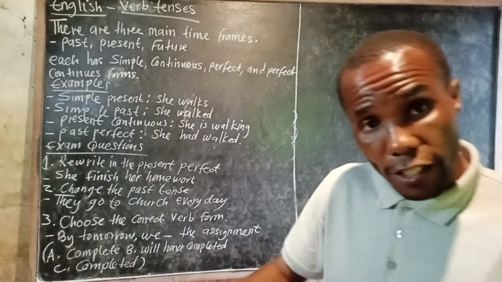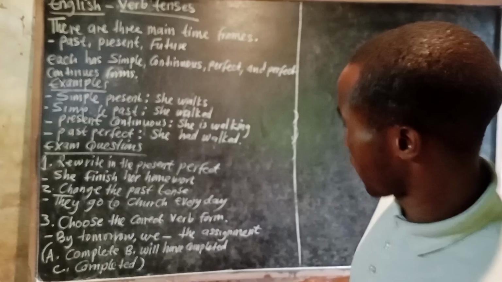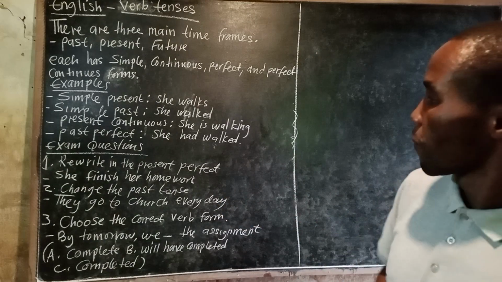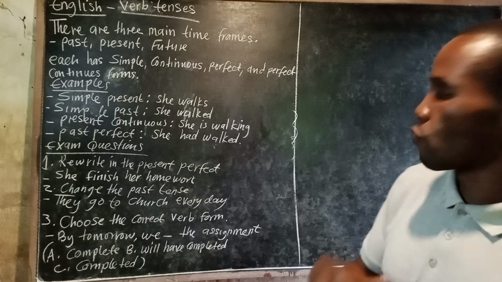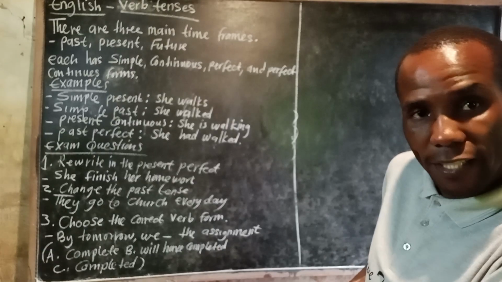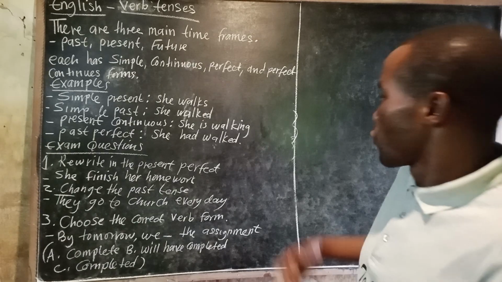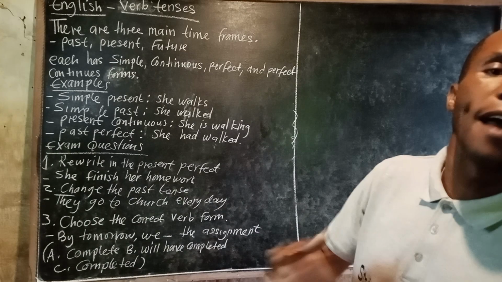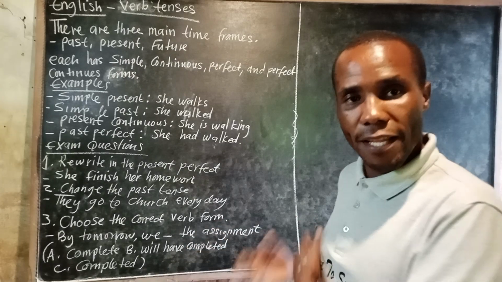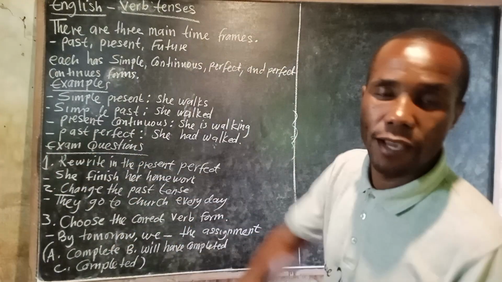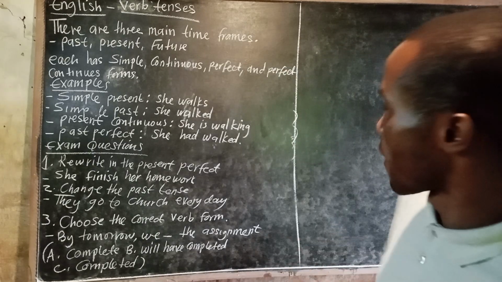She has finished her homework. Then two, you have to change to the past tense. They go to church every day. So you say they went to church every day. That go will change to went. They went to church every day.